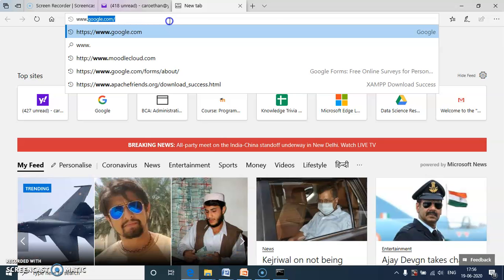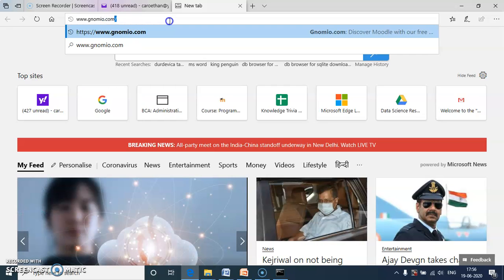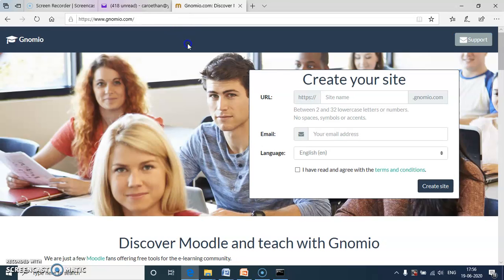I type one website address, genomia.com. After opening this website, we give the site name, for example our name, then a valid email address, then click the create site button.